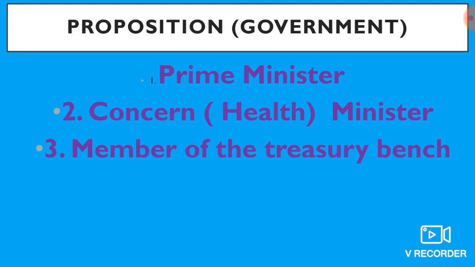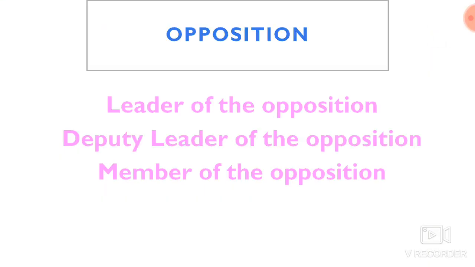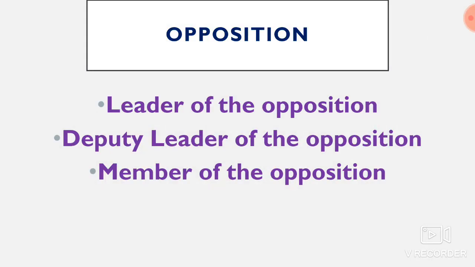The proposition team has 3 members. First, the Prime Minister. Second, the Concerned Minister, the Health Minister, because today's motion is related to health. And third, the Member of the Treasury Bench. The opposition team also has 3 members: the Leader of the Opposition, the Deputy Leader of the Opposition, and the Member of the Opposition.